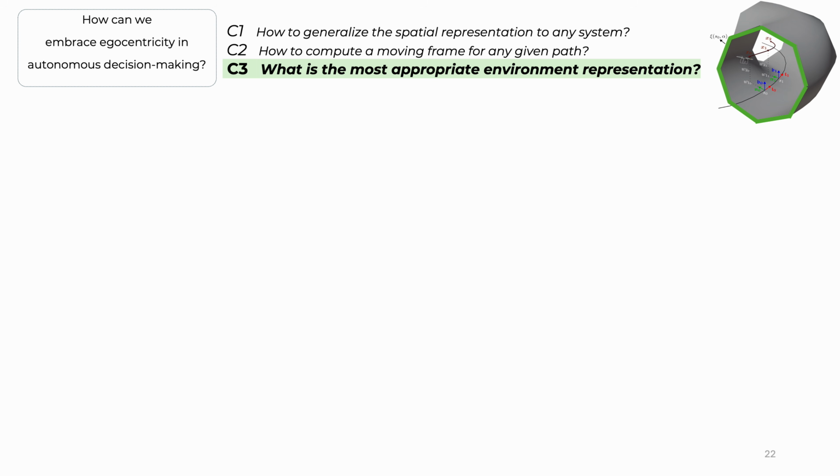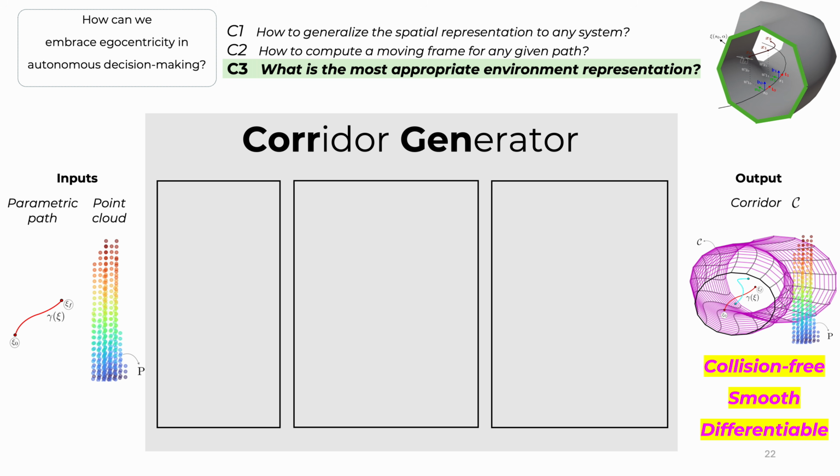We've addressed this need in this third contribution by focusing on a method which generates corridors. Our corridor generator takes the parametric path and a point cloud describing the environment as inputs, and outputs a corridor which is guaranteed to be collision-free, smooth, and differentiable.